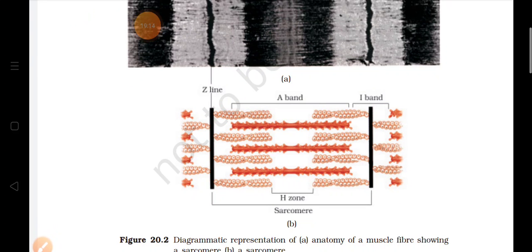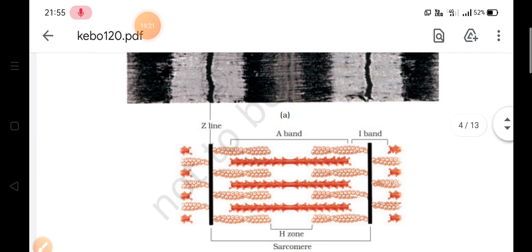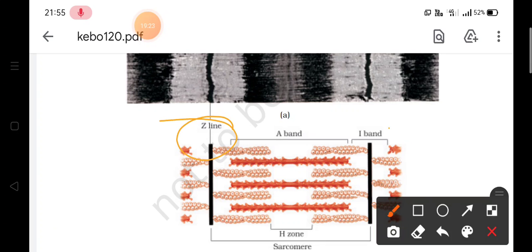And the portion of the myofibril between two successive Z lines, this is the first Z line and this is the second Z line, the portion between these two successive Z lines is the functional unit where the contraction of these muscles will take place, and it is called a sarcomere.